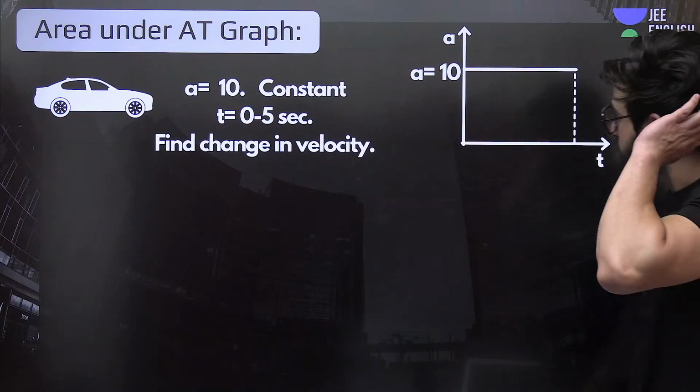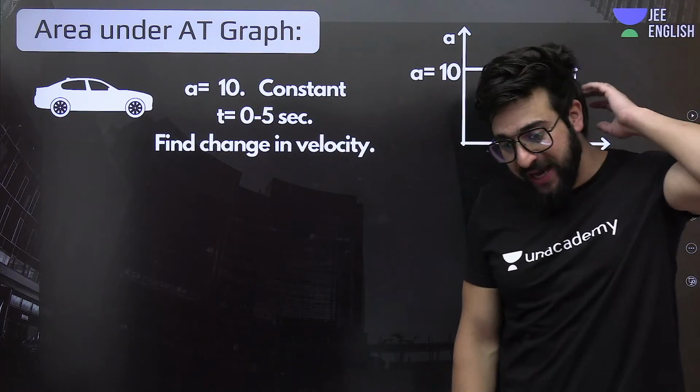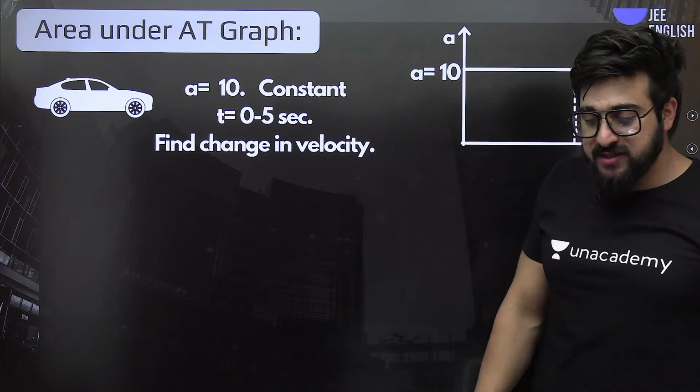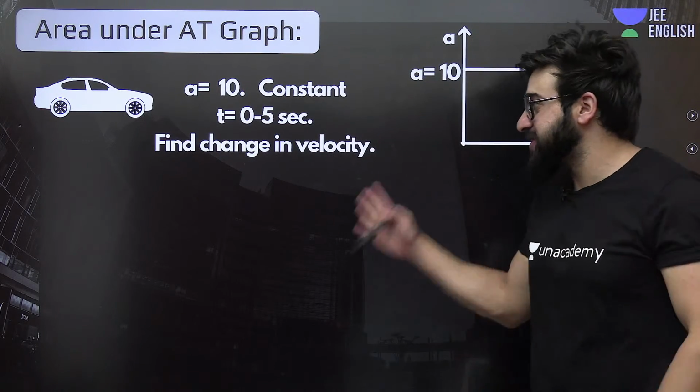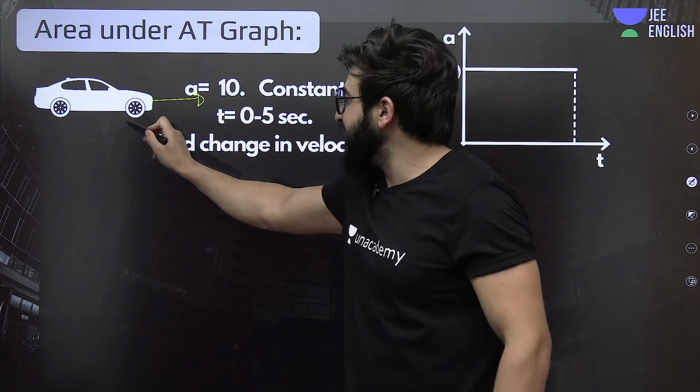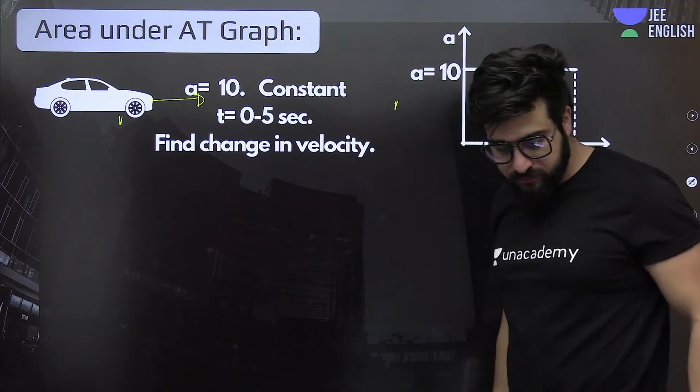Now, let's move on to the next one. Area under the acceleration time graph. What is the area under the acceleration time graph? Does it give us velocity or change in velocity? Let's talk about that. Now, see, if I say, for example, this car is traveling, it travels from this point to this point.